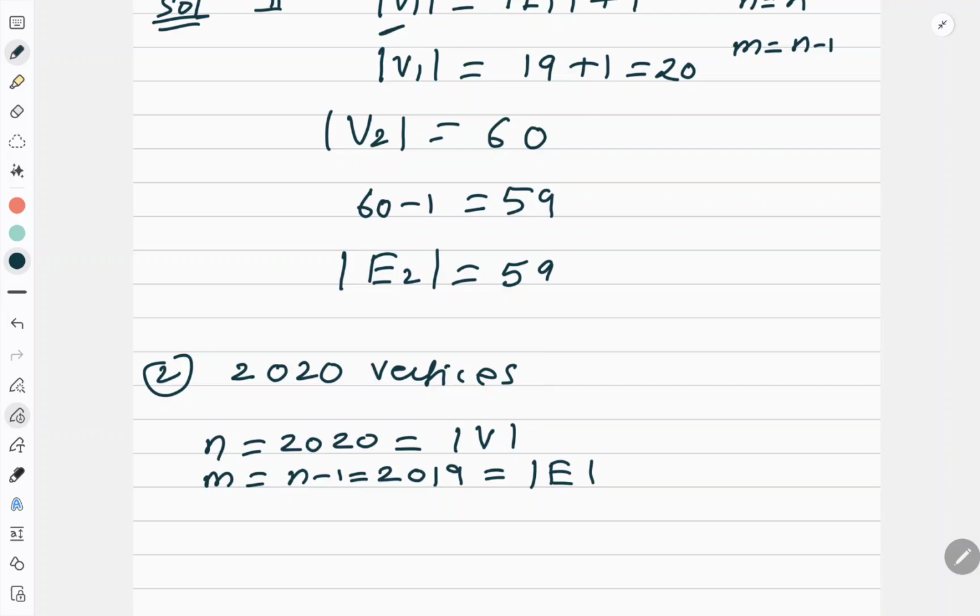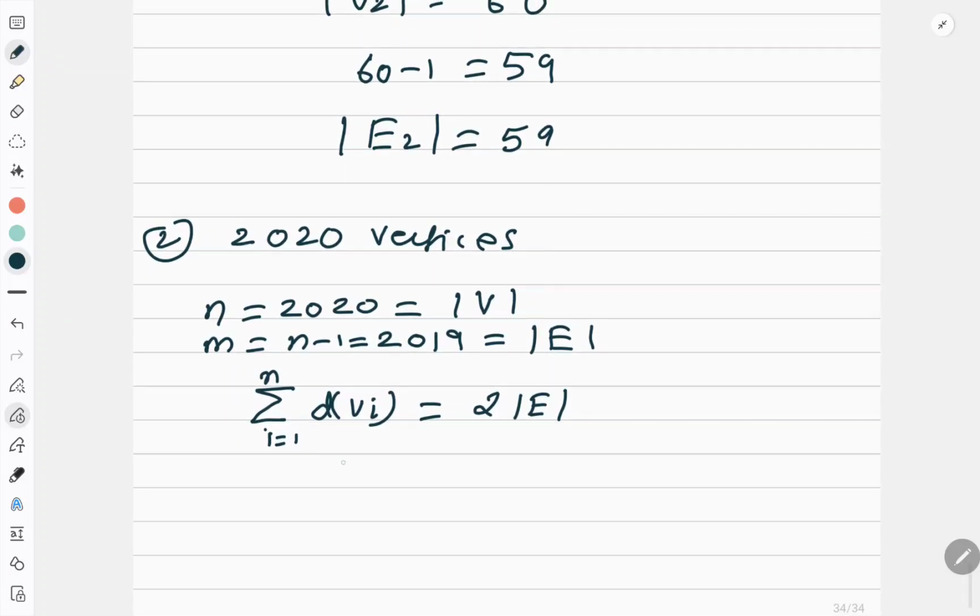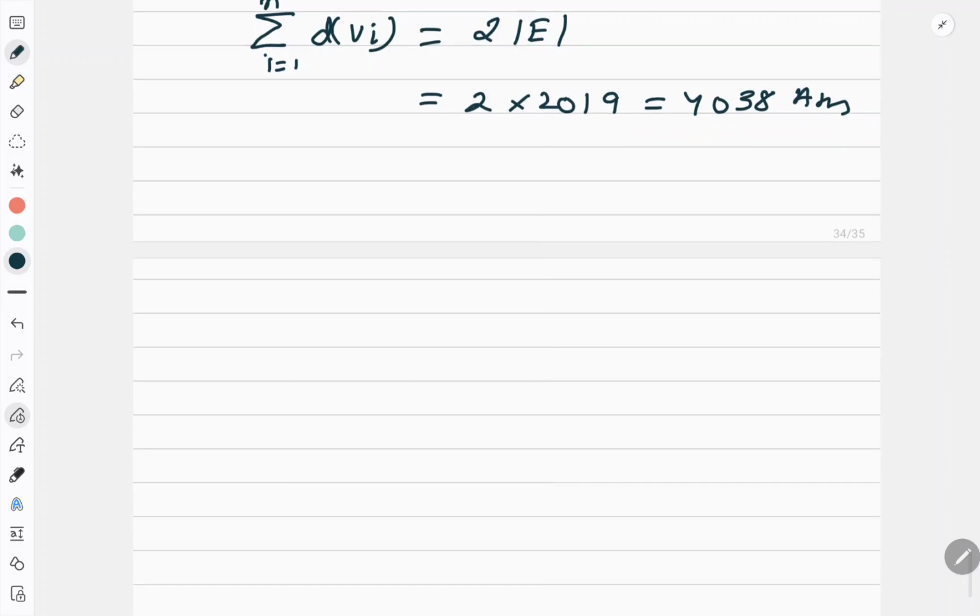Now what is the handshaking property for any graph? The handshaking property says that the summation of degrees of all the vertices is equal to an even number, and it is equal to 2 into the number of edges. Correct? So the summation of degrees is equal to 2 into 2019, which is equal to 4038, which is my answer. Simple. So questions are very easy. Only you have to think properly about the definition. Now look at the third question.